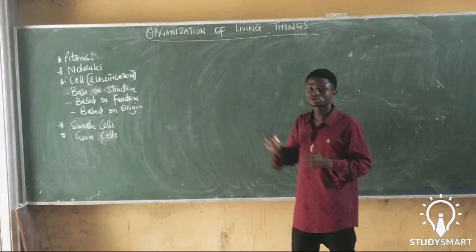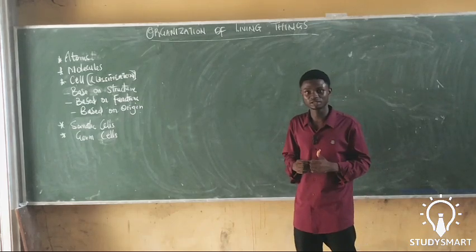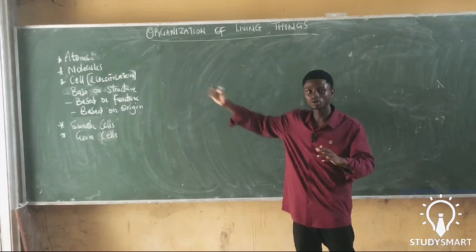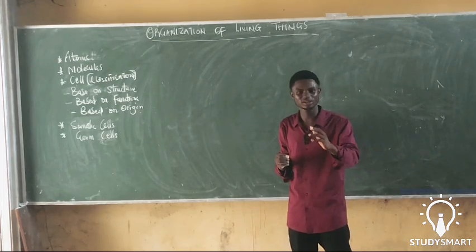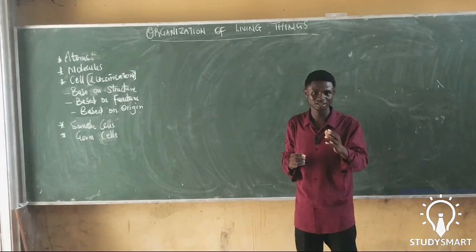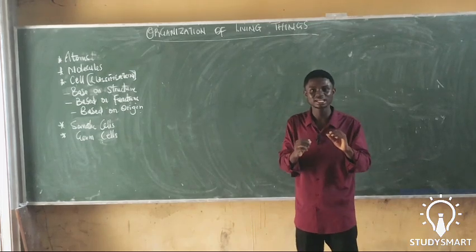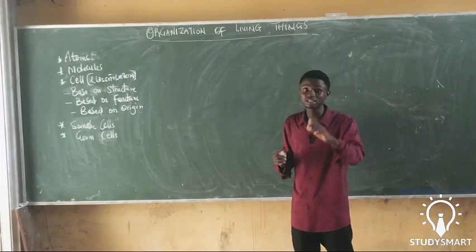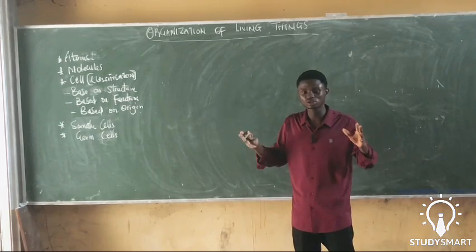So we want to talk about how this organization of living things started. It started from the concept of an atom. What is an atom? An atom is the smallest particle of an element which can react in any chemical reaction. That means the atom still has the capacity and the components of the elements. These atoms are the building blocks of elements. They are the building blocks of life.